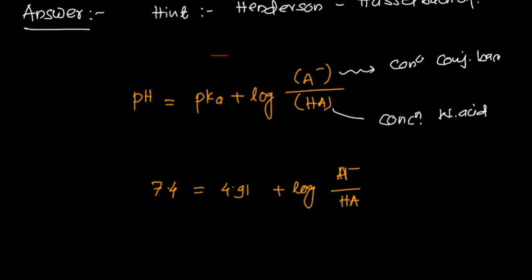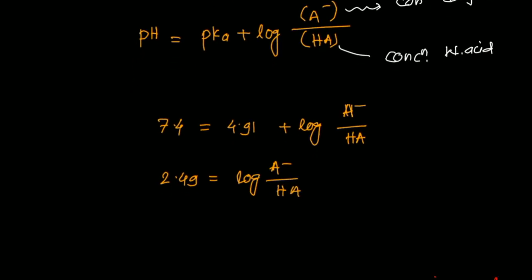Next, you can solve this equation and you will get 2.49 is equal to log of A minus by HA. If we solve this, it becomes 10 to the power of 2.49 is equal to A minus by HA.